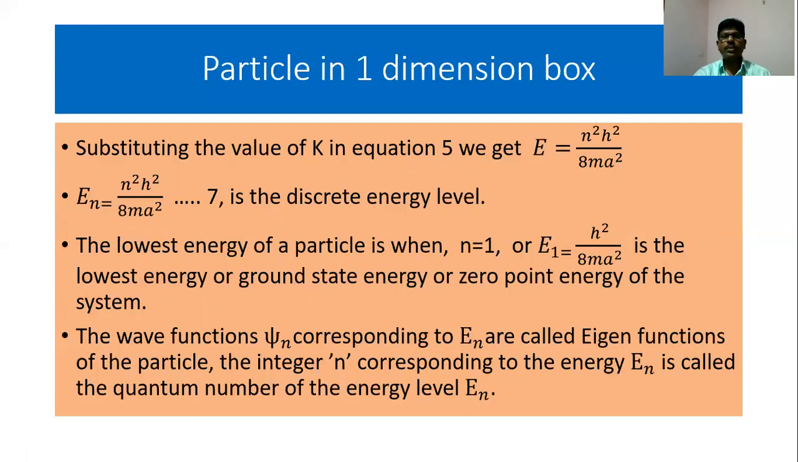When you substitute n is equal to 1, we get E1, which is equal to h square by 8m a square. This is the lowest energy, or ground state energy, or zero point energy of the system. The wave functions psi n corresponding to En are called eigenfunctions of the particle. The integer n corresponding to the energy En is called the quantum number of the energy level En.